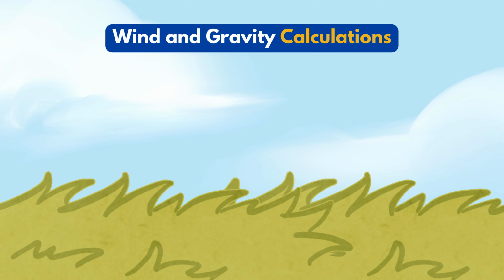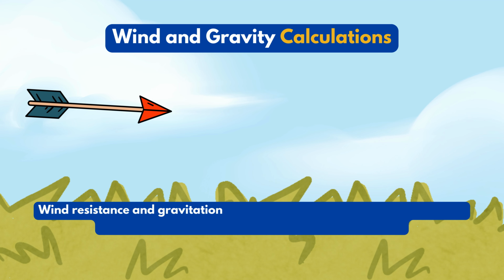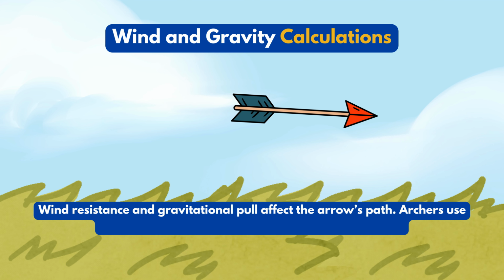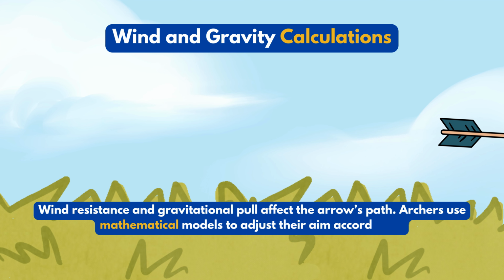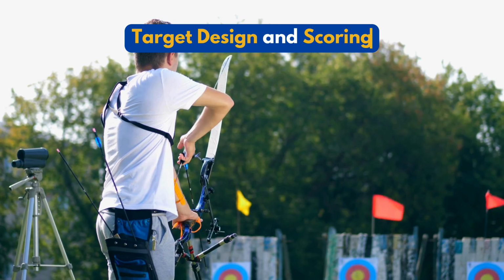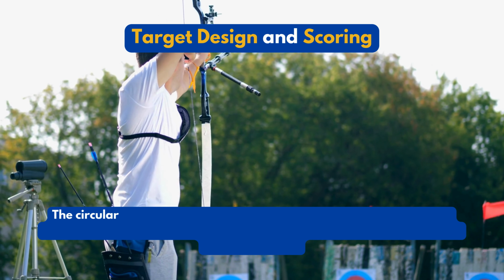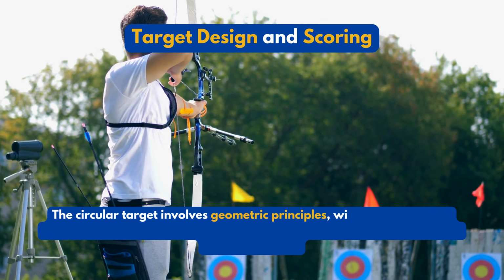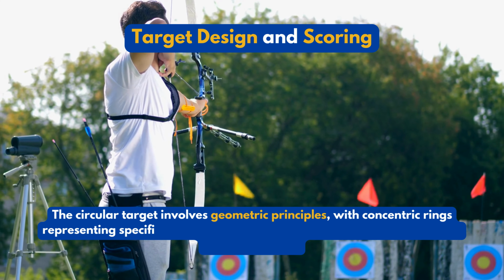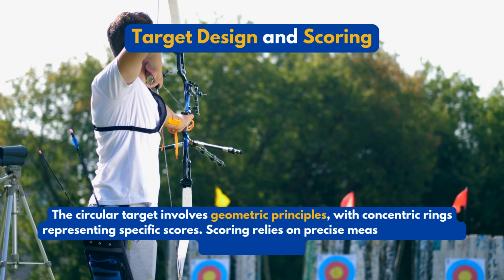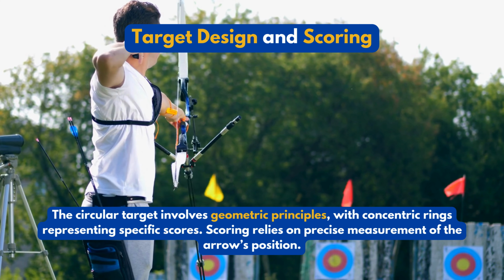Wind and gravity calculations. Wind resistance and gravitational pull affect the arrow's path. Archers use mathematical models to adjust their aim accordingly. Target design and scoring. The circular target involves geometric principles, with concentric rings representing specific scores. Scoring relies on precise measurement of the arrow's position.